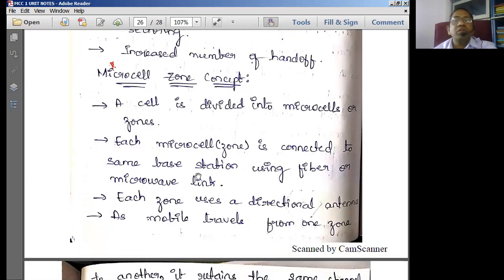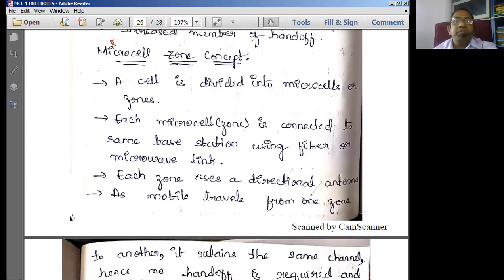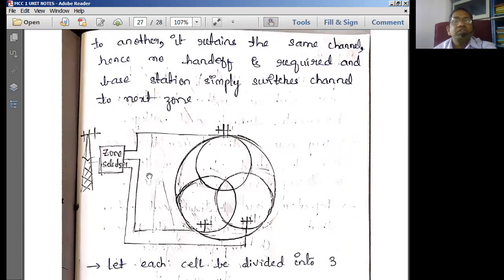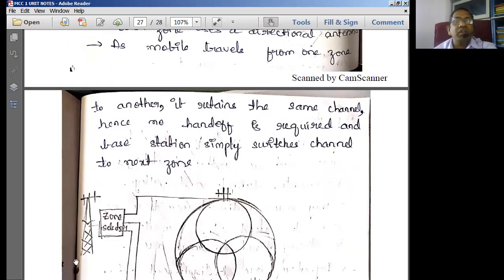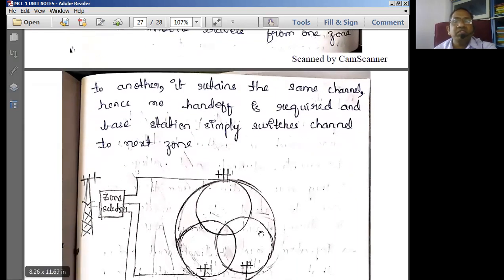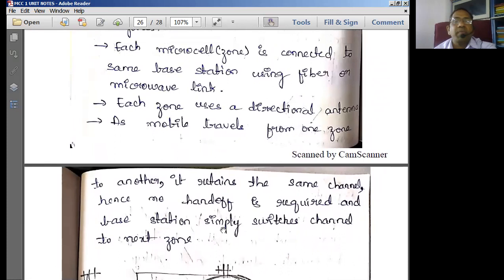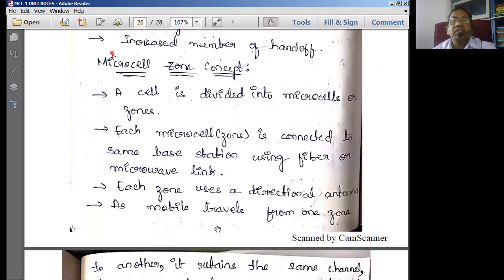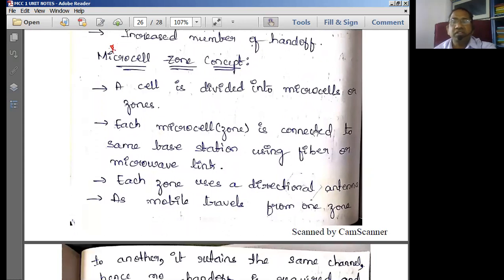The next one is the micro cell zone concept. In the previous class we discussed the umbrella cell. Under the umbrella cell we are going to have many other subcells. Now we have a base station here in the micro cells, and we provide the same kind of cells over here. Say this is cell A, B and C, which cover various distances here, forming a micro cell zone. So here a given cell is simply subdivided into micro cells. That means an umbrella cell is divided into microcells.